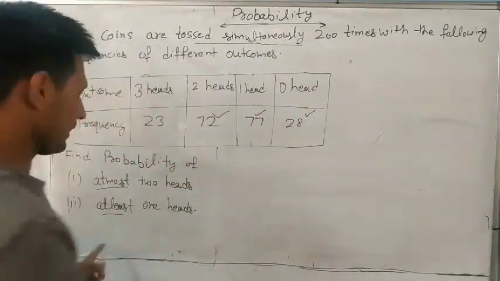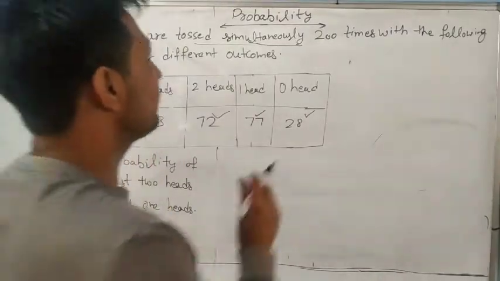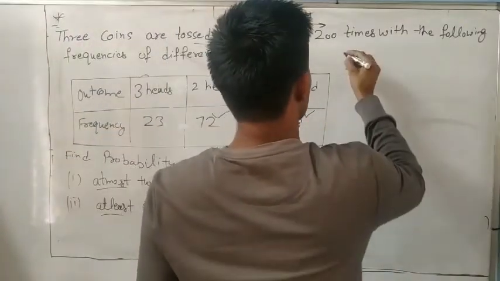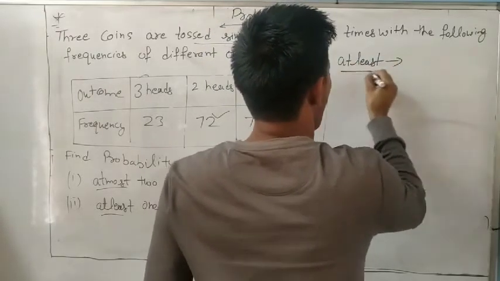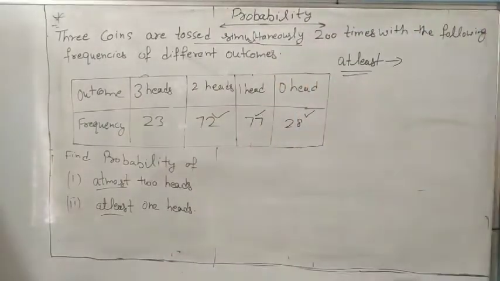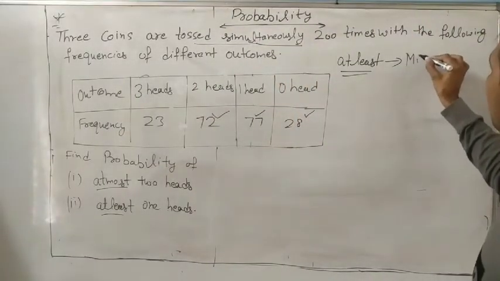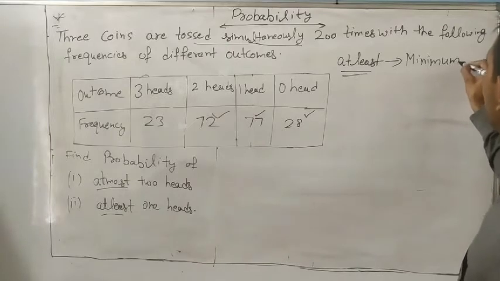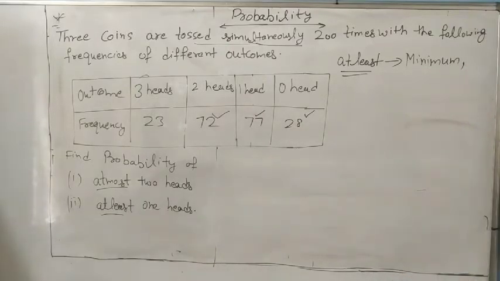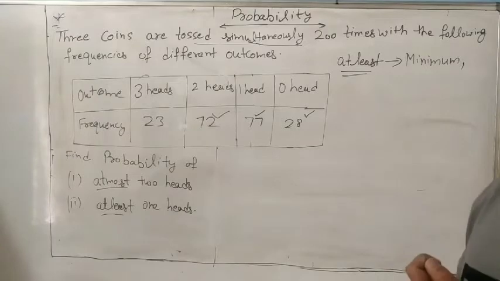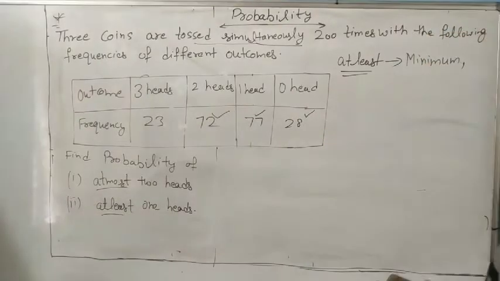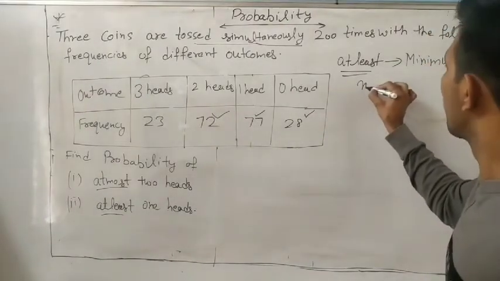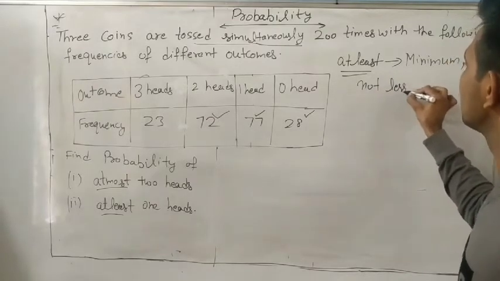Now the next part, at least. What is the meaning of at least? If you understand this one word, at least means minimum. Suppose I ask you, how many rupees are in your pocket? You don't know for sure, but you will say, sir, at least 10 rupees. At least means not less than.